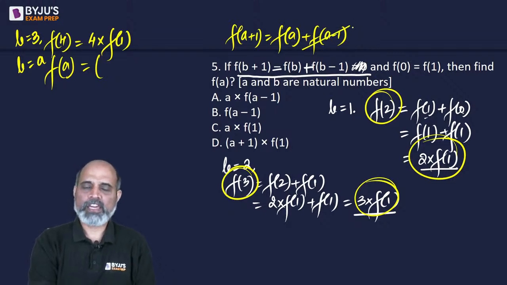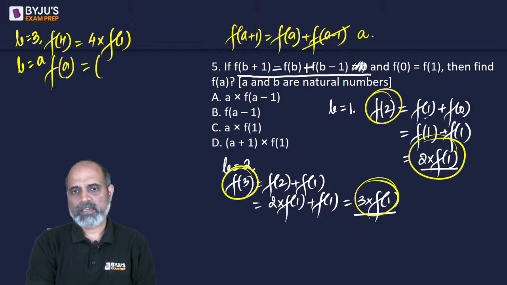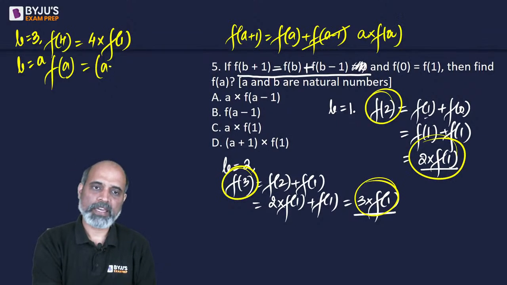And f of a minus 1, we would have written this as a times f of a, right? So this will become a plus 1 times f of 1.